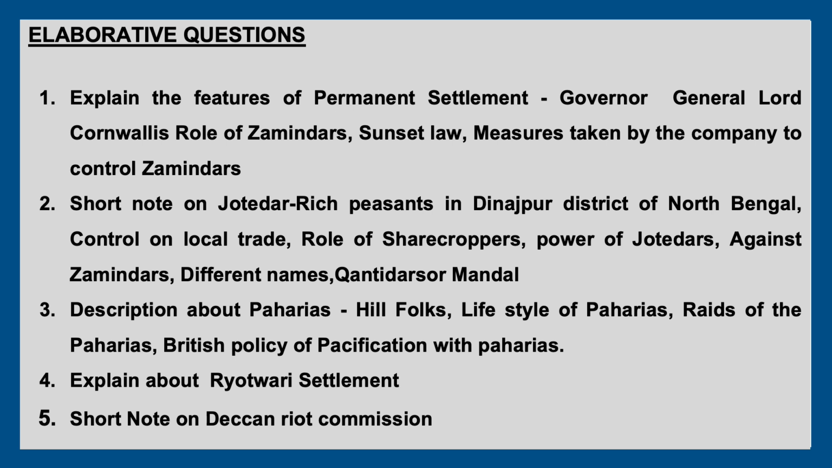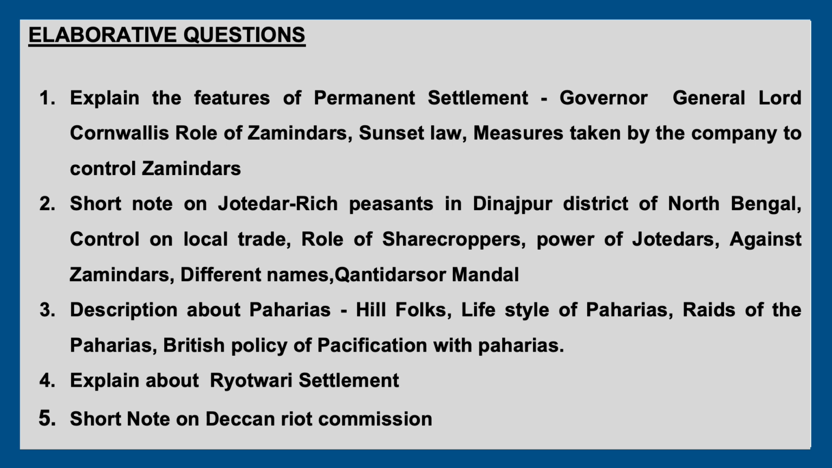Include points like the role of Zamindars and Governor General Lord Cornwallis, and also mention the sunset law and the measures taken by the company to control these Zamindars. Second one is a very important question, that is the short note on Jotedars. Include points like they were rich peasants from the Dinajpur district of North Bengal, they had control over local trade and the role of sharecroppers, and what were the powers of Jotedars and how they were against the Zamindars. Also mention the different names of these Jotedars like Mandal and so on.